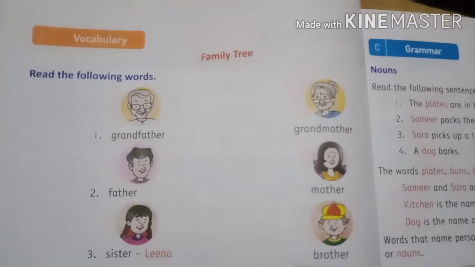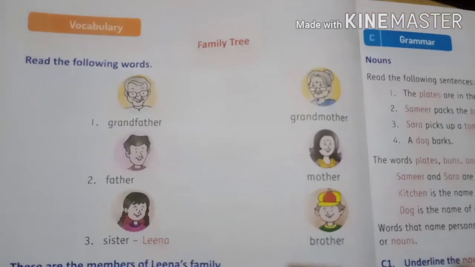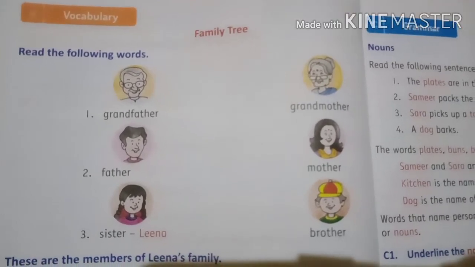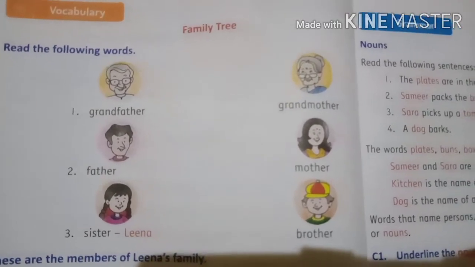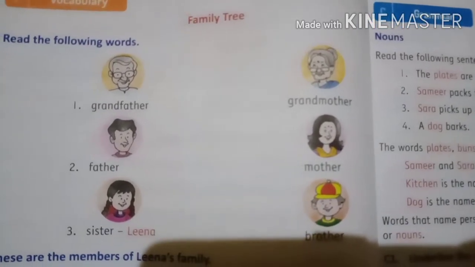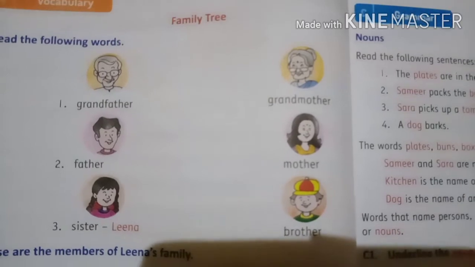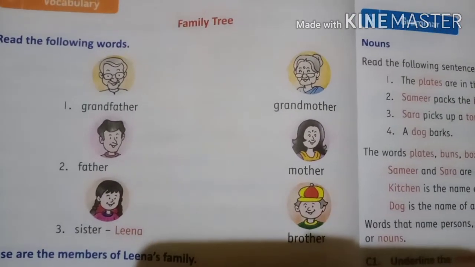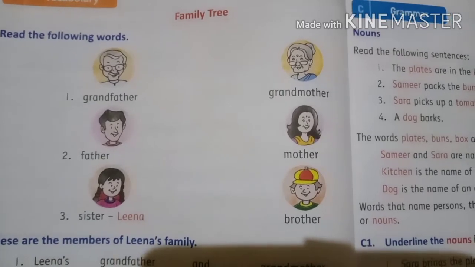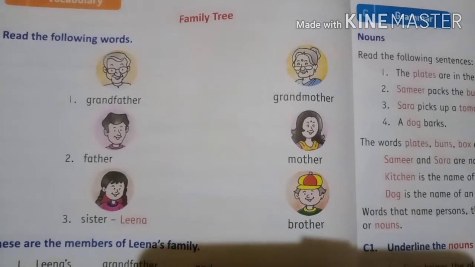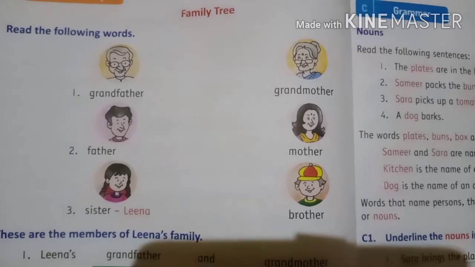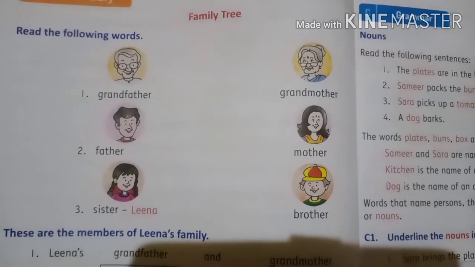Dear students, here is a vocabulary family tree. Read the following words. I will read the words. You have to repeat once. The first person is grandfather. Next, grandmother. Father, mother. Sister, brother. So this has completed now.